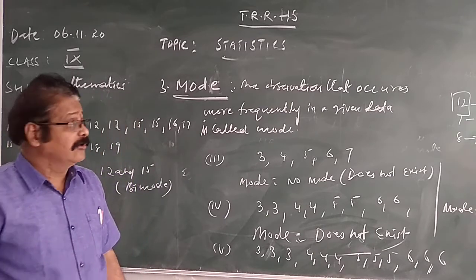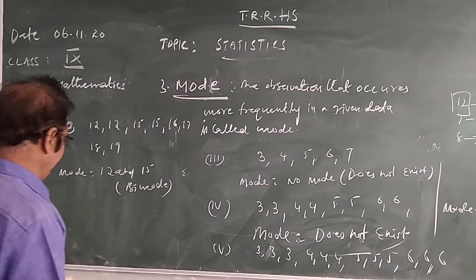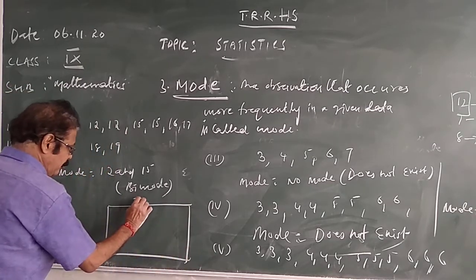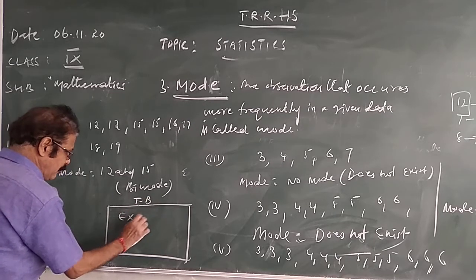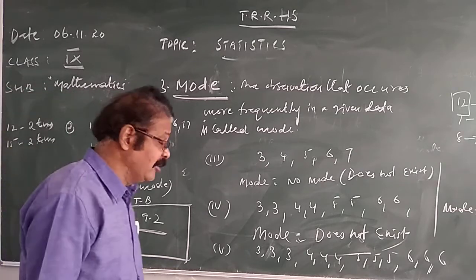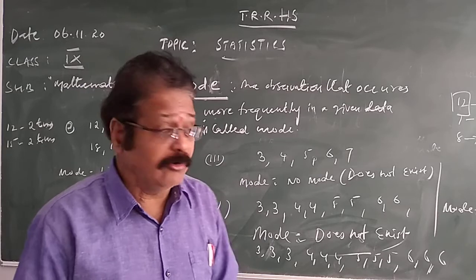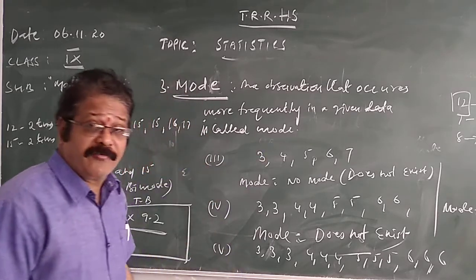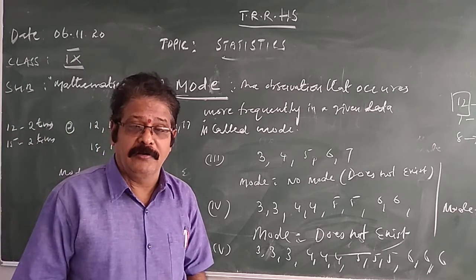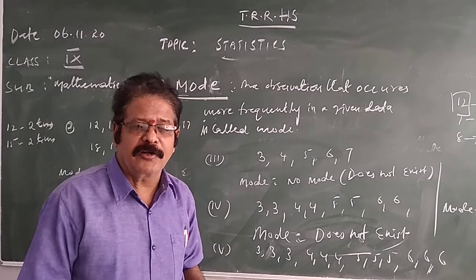Okay. So the statistics chapter is over. Now do your assignment as classwork. Complete the textbook exercise 9.2. Everything I explained, the concept, is over. Statistics. You complete the 9.2 exercise. I hope you understood all the measures of central tendency. In the next class, we will come with a new chapter, children. Till then, complete any pending work.